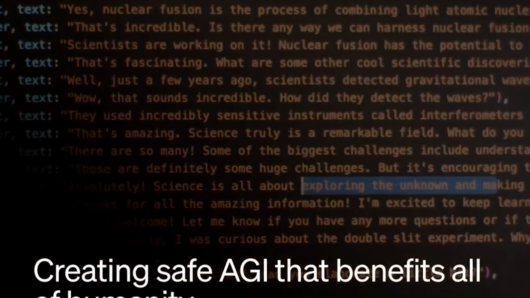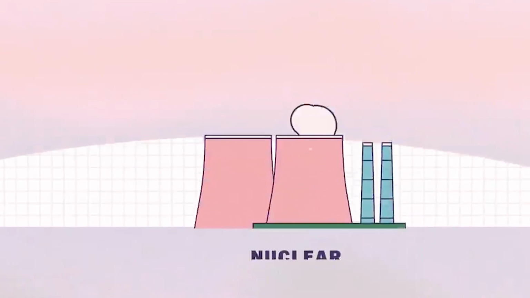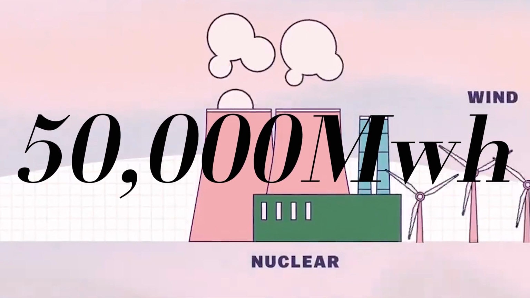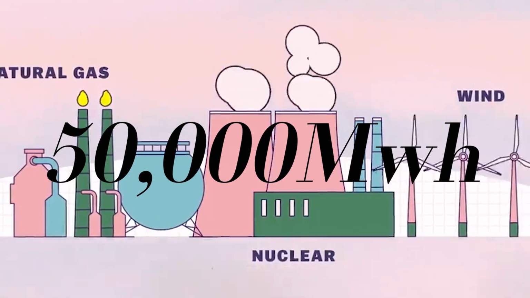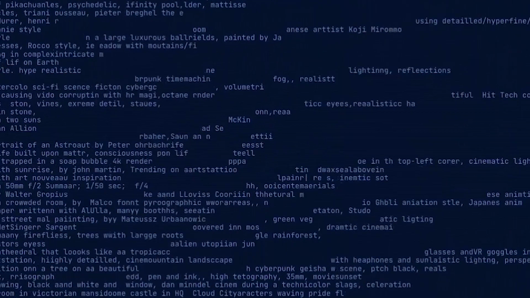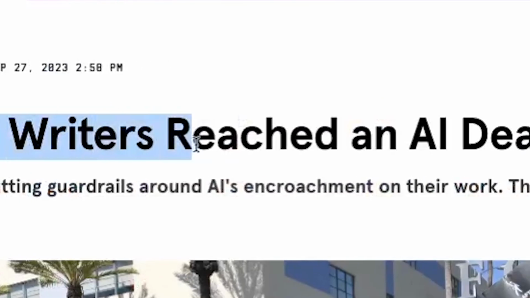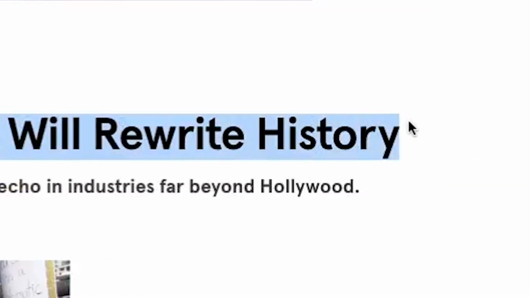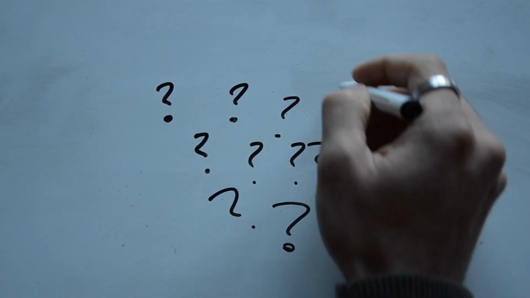Research has shown that their new product, ChatGPT 4, is estimated to have used over 50,000 megawatts, over 40 times higher than ChatGPT 3. For context, that would be like powering 1,000 average American households for 5 to 6 years. Even if some of the developers aren't being careful, everybody else is. The deal reached at the end of the SAG-AFTRA strike for the television and film industry shows that people are concerned about AI and its implications. We can only hope that the hands that we're in are good hands.